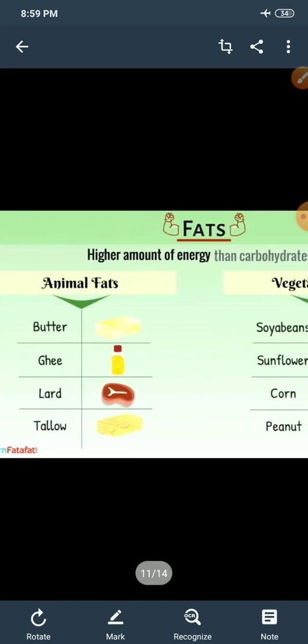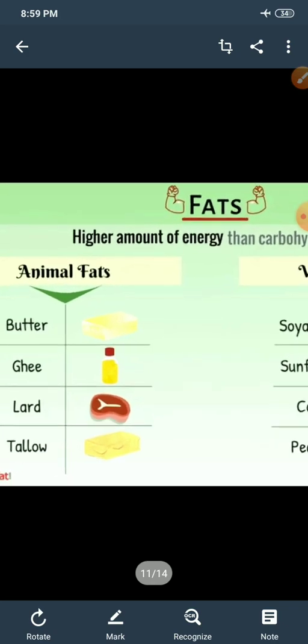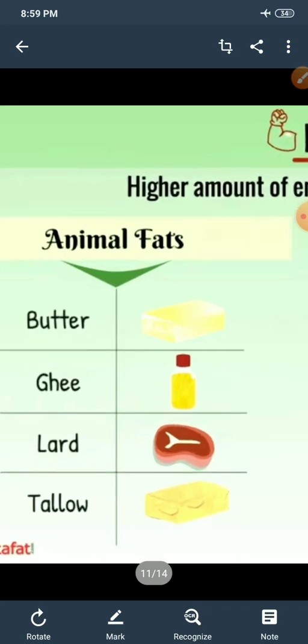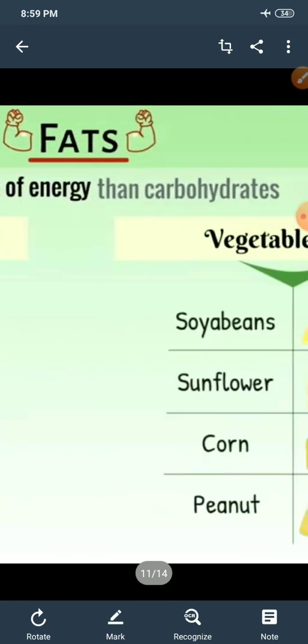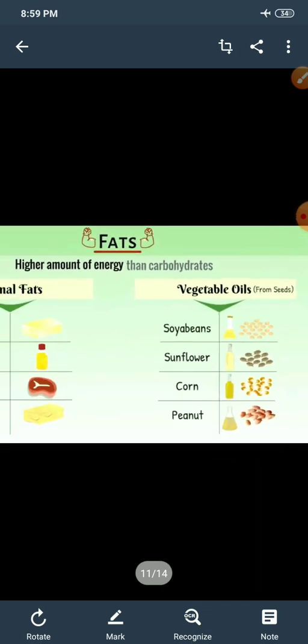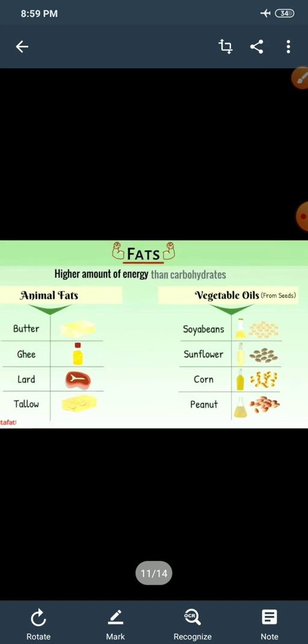Some sources of fats are, first, animal sources. You can see butter, ghee, lard and tallow, and cheese. And in plant products, there are soya bean oil, sunflower, corn, and peanut. So these are the plant sources and animal sources of fat.